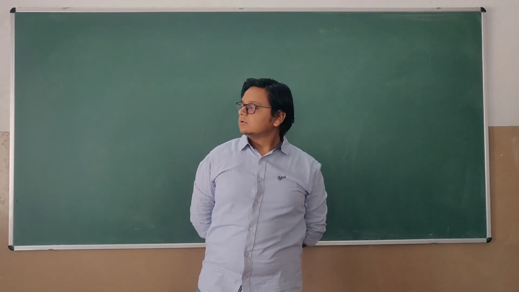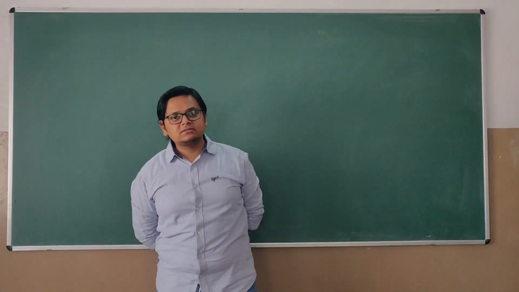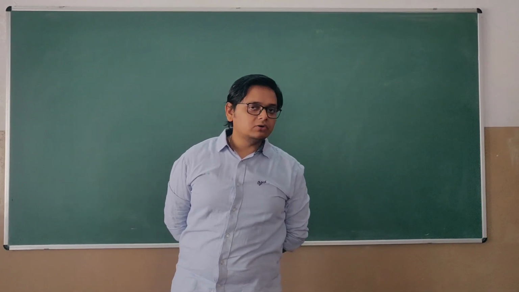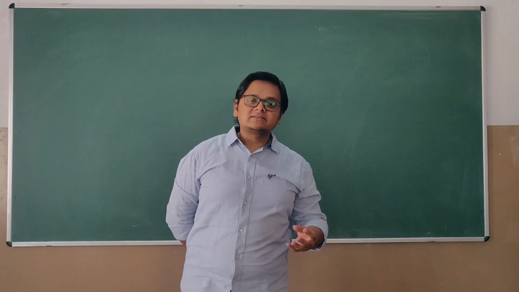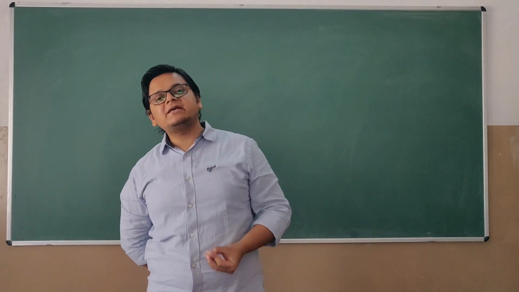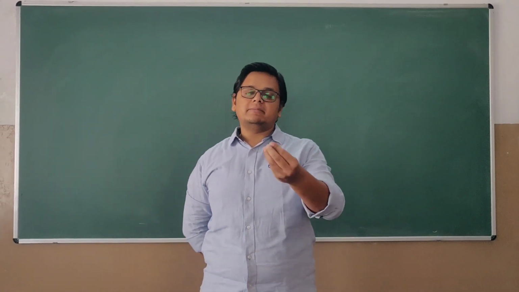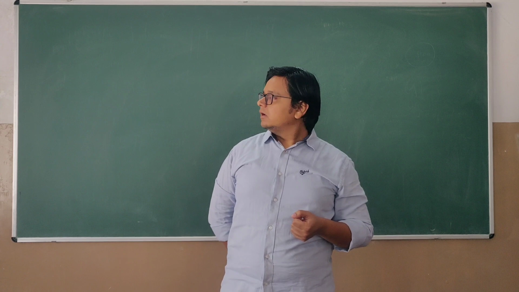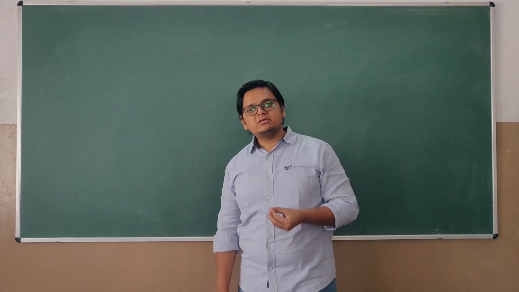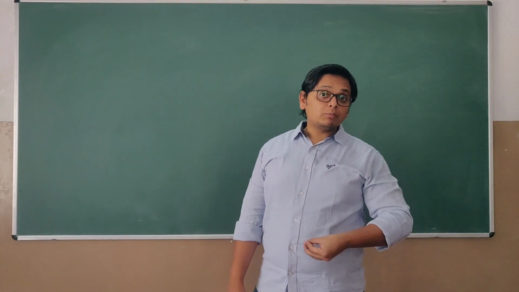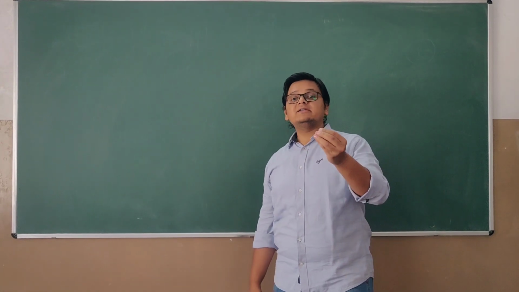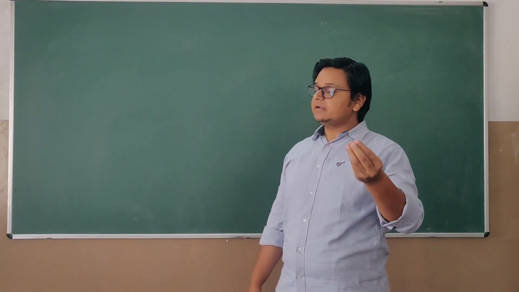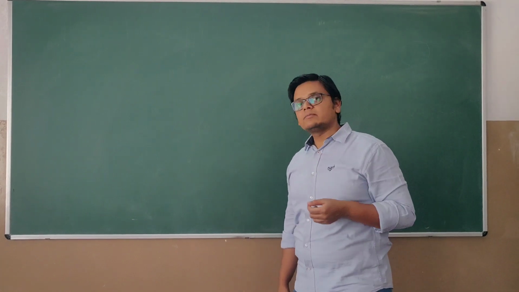Okay, so last time what we had discussed? We had discussed atomic number, atomic weight, and some general basic introduction about chemistry. What exactly is chemistry? How many main types of chemistry are there? Then we discussed atom, atomic number, atomic weight.